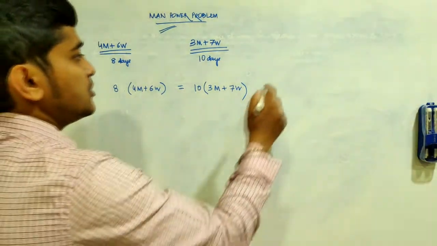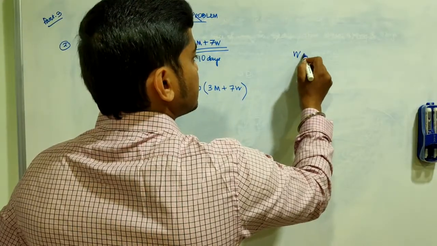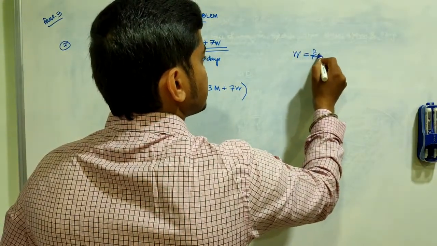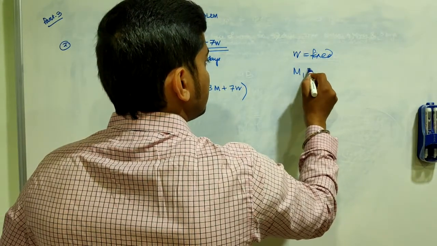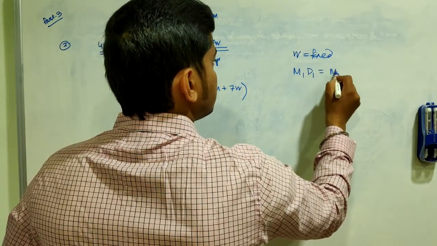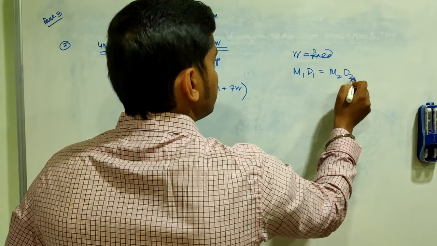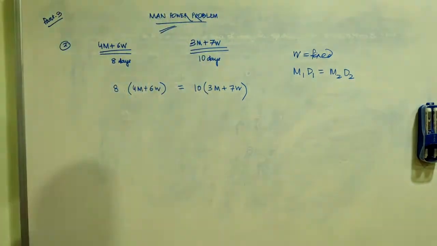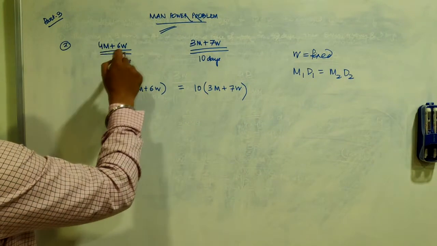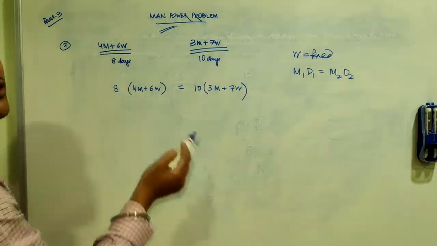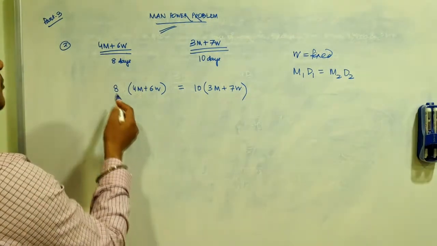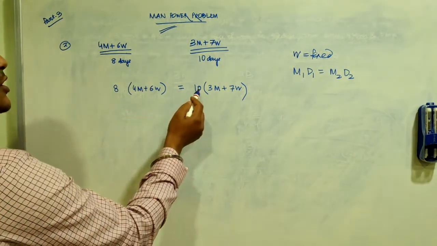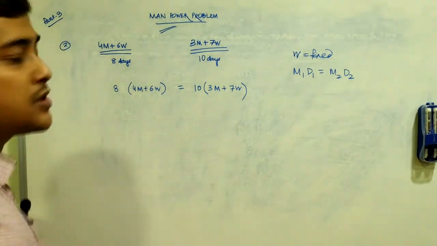Isn't it? If work W is fixed, we already know M1 D1 equals M2 D2, as simple as that. This is total men, we refer to it as M1. 6 women plus 4 men into D1, 8 days, equals 10 days into 3 men plus 7 women.